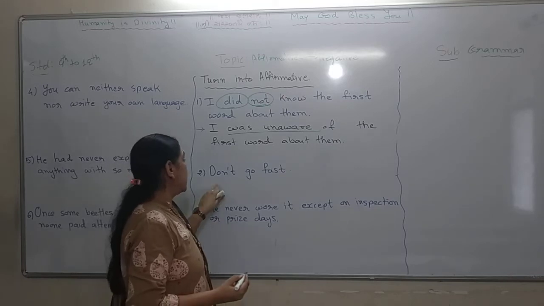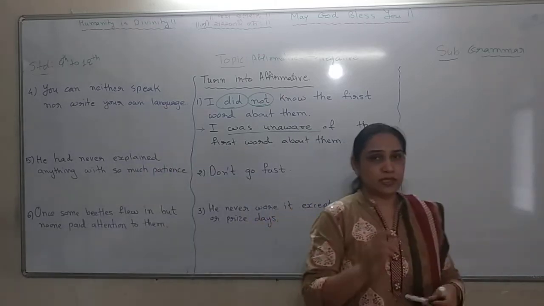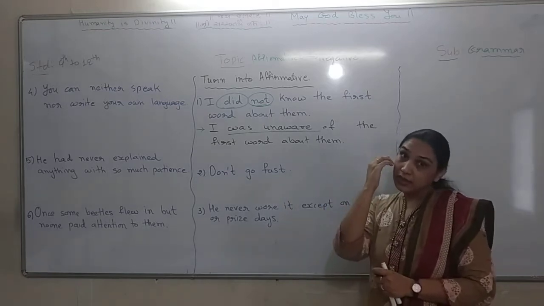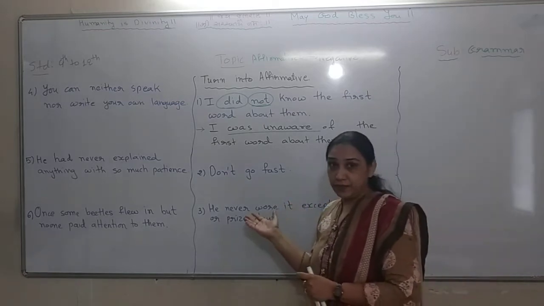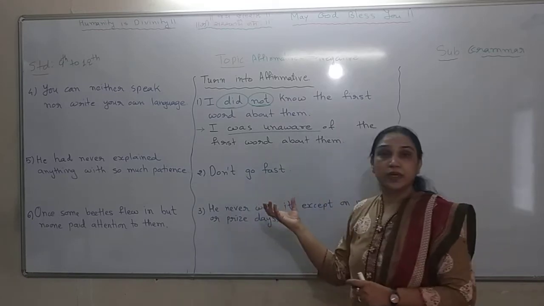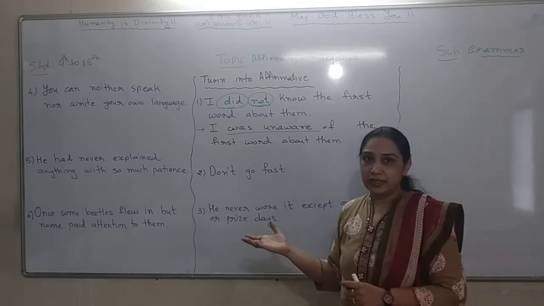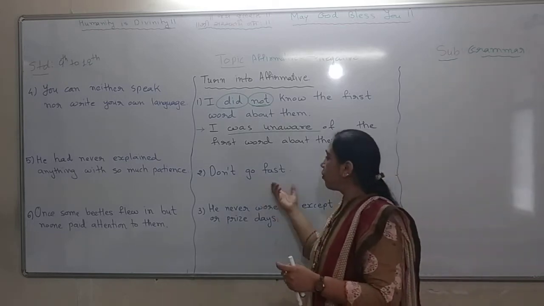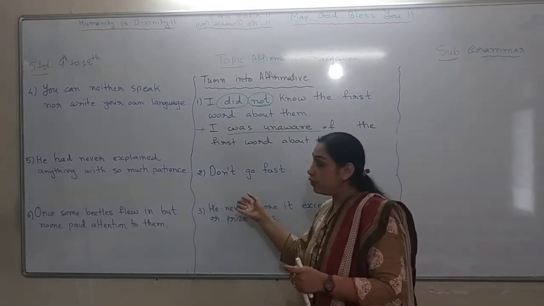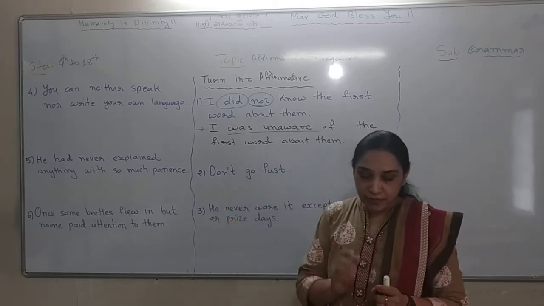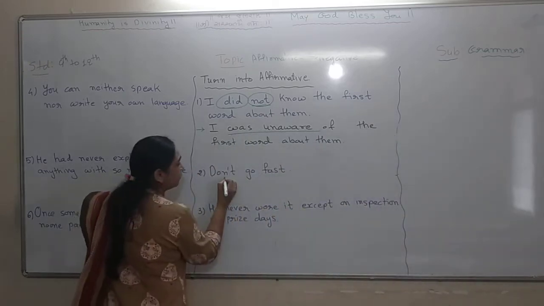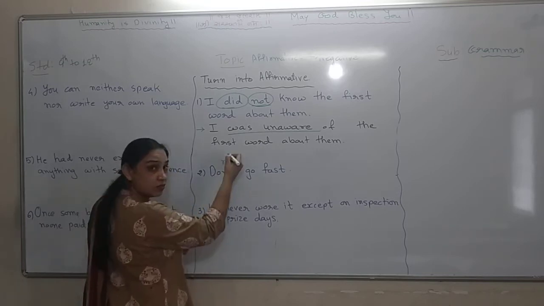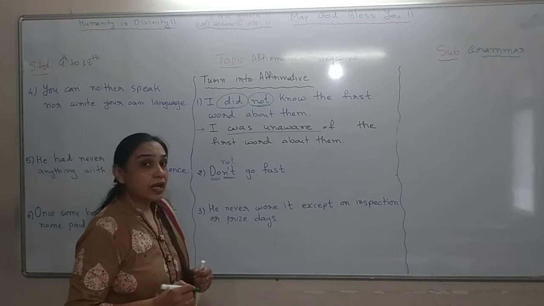Coming to the second one. Here it's a very small sentence. Don't go fast. That means the sentence is imperative and it has the sense of negativity. Now if I want to tell someone don't go fast, and I want to remove this not, obviously with not, do also will be removed.